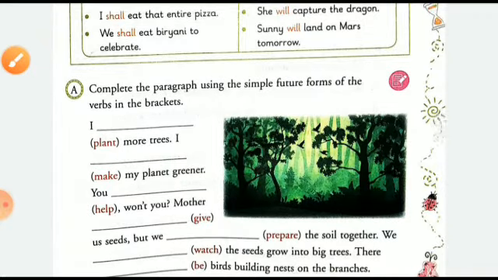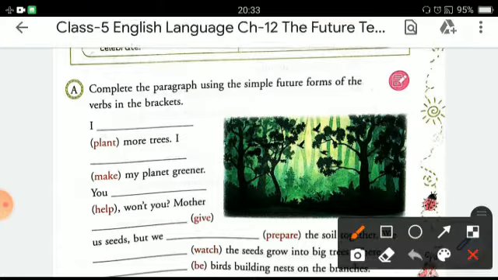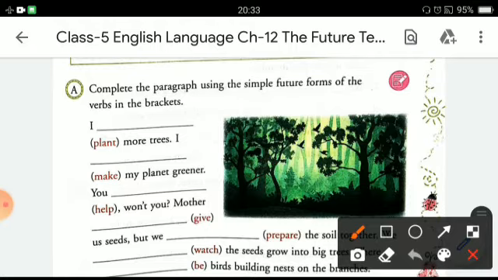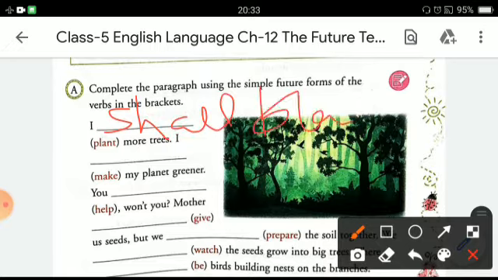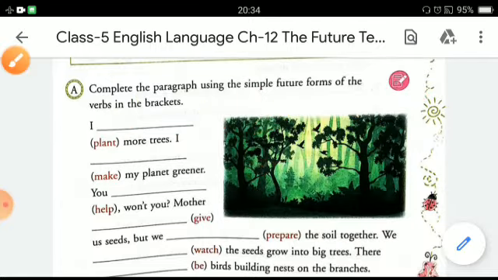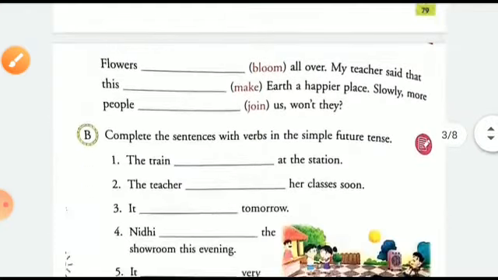Now let's come to the exercise, that is exercise A. Complete the paragraph using the simple future forms of the verb that is given in the bracket. Let's do the first one for you. I shall plant more trees. As we have learned, we always use shall with first person I. So here we'll be writing I shall plant, with the first form of the verb plant remaining plant, as an action for more trees. I shall plant more trees. And this way you can do the rest of the sentences, completing the rest of the fill-ups.